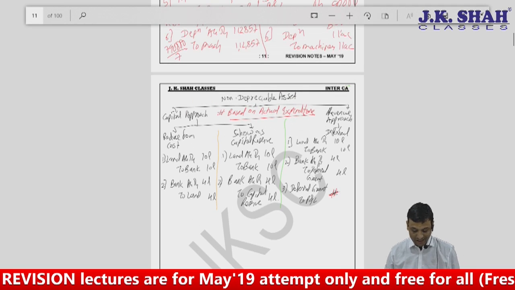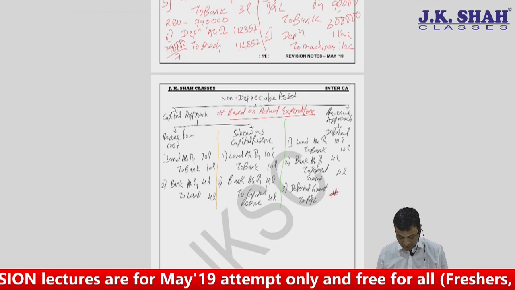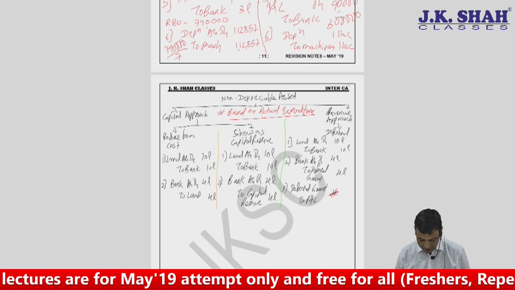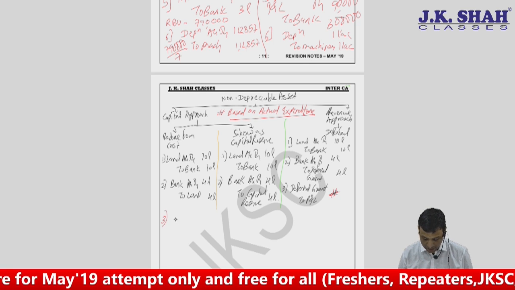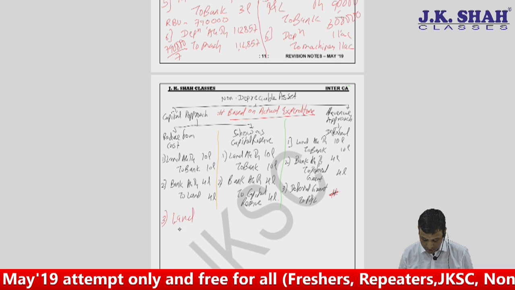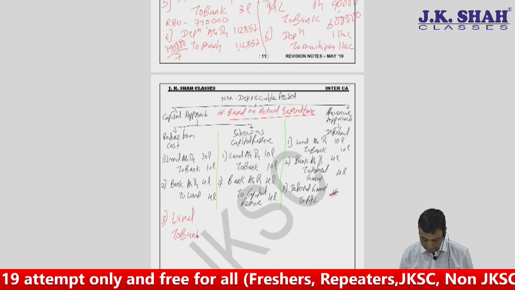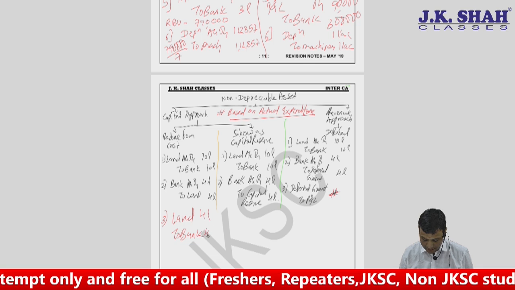Proceeding further, non-depreciable asset. If there is a refund of a non-depreciable asset, how would it work out? Very simple. Here, refund would be land to bank, 4 lakhs.